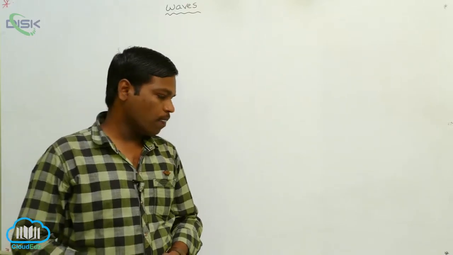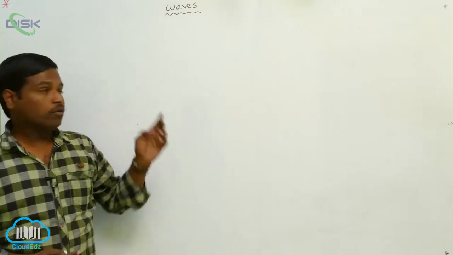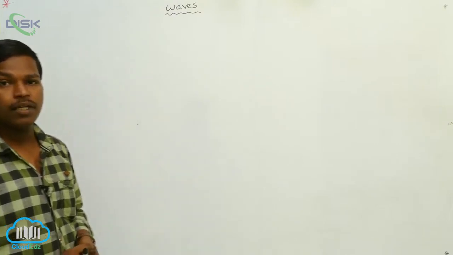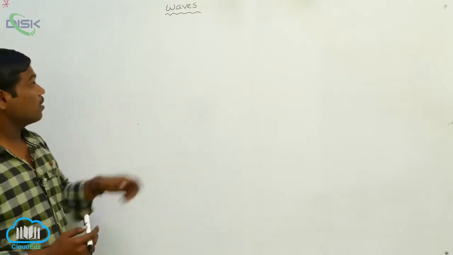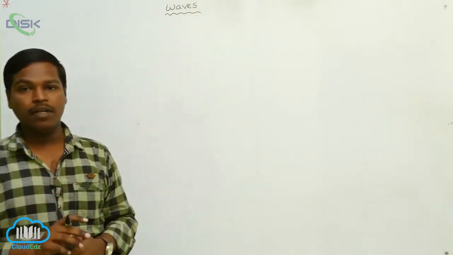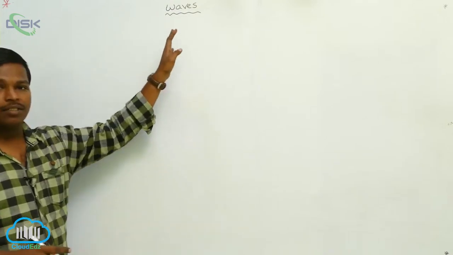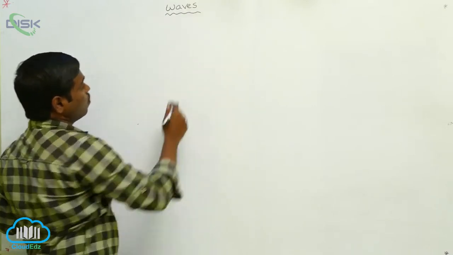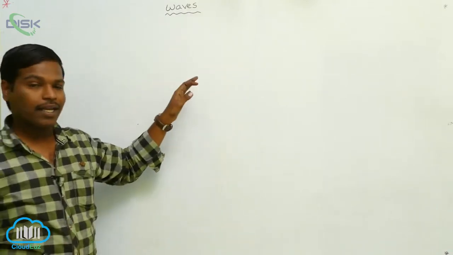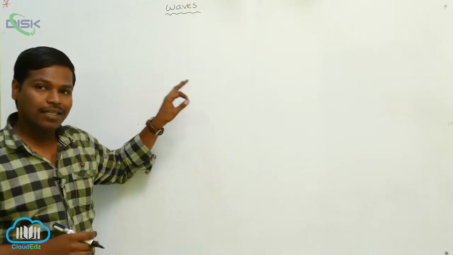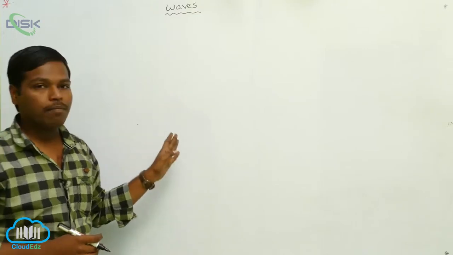Waves and the speed of the waves. Mainly we have to discuss these waves in sound waves. Here, a wave is nothing but a disturbance caused. If we take some water and throw a pebble in the water, or drop a stone in the water, we get ripples in the water. Those ripples travel from one place to another place.